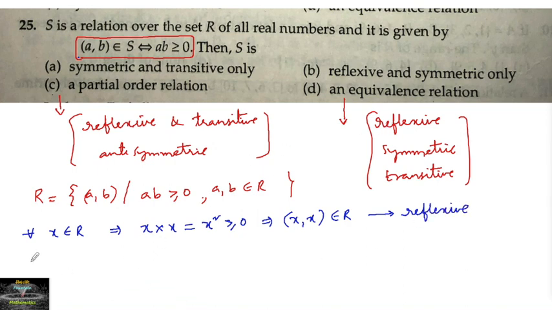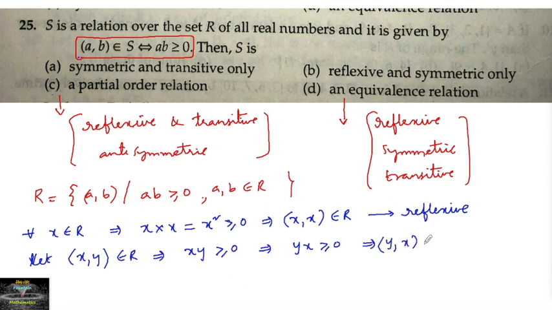And the next one: let (x, y) belong to S, which implies xy is greater than or equal to 0, which can also be written as yx is greater than or equal to 0. So (y, x) belongs to S, it is symmetric.